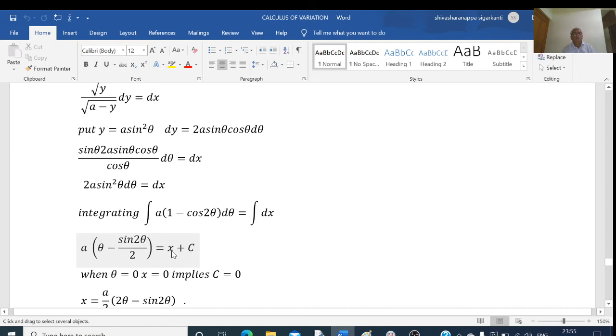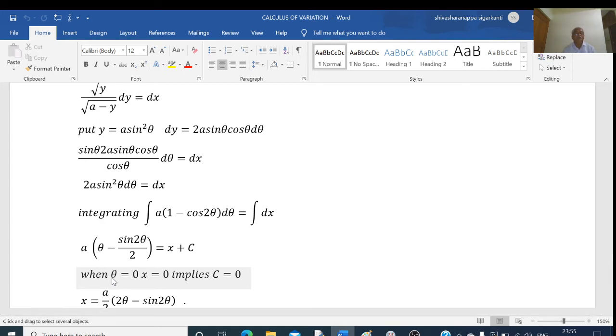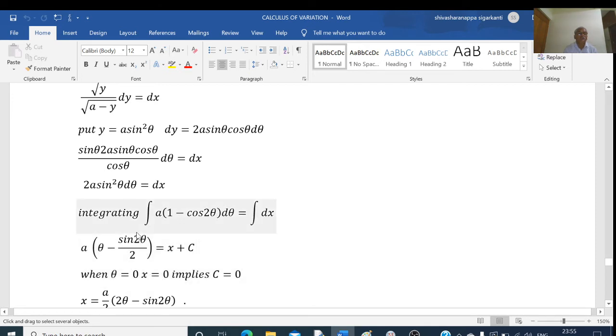And to find the value of this constant c, we use the initial conditions. When theta equal to 0, that is when the particle is at the point O, there we have x equal to 0. When theta equal to 0, this whole term becomes 0, x equal to 0 implies c equal to 0.